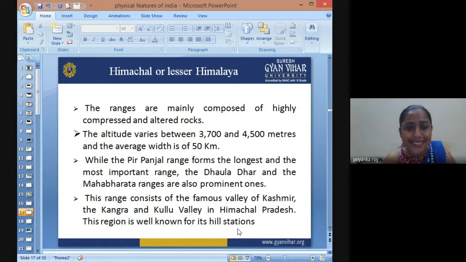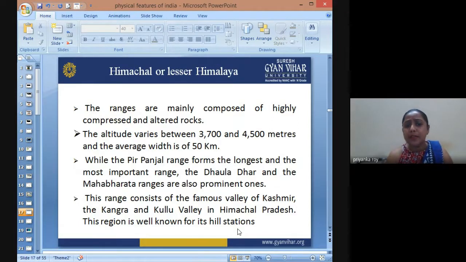Now, Himachal, or the Lesser Himalayas, is mainly composed of highly compressed and altered rocks. It lies between the two ranges, the Greater Himalayas and the Shivalik. So it is highly compressed, and the rocks are altered or metamorphosed. Metamorphic and compressed rocks are found here. The altitude varies from 3,700 meters to 4,500 meters at various places, and the average width of this range is about 50 kilometers.